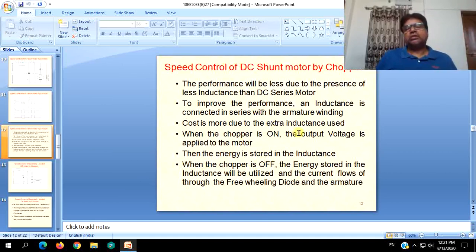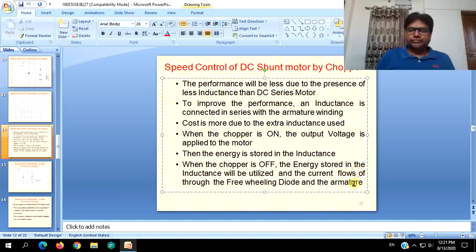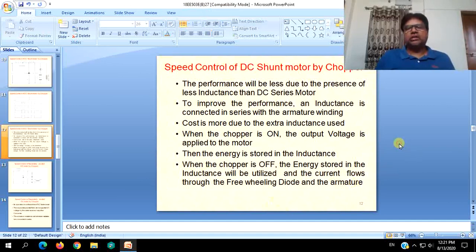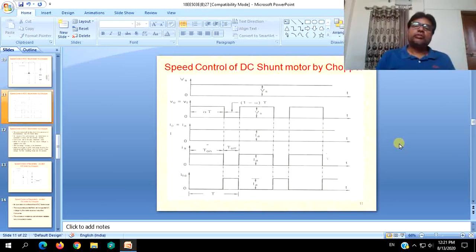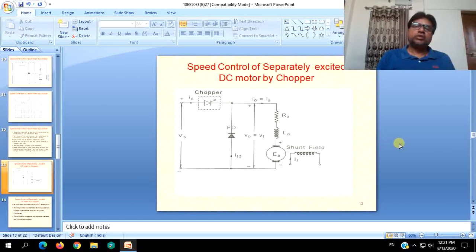have to connect separately. When the chopper is on, output voltage is applied to the motor, and energy is stored in the inductance. When the chopper is off, the energy stored in the inductance will be utilized and the current flows through the freewheeling diode and the armature. So that is how DC shunt motor speed control is done by choppers.